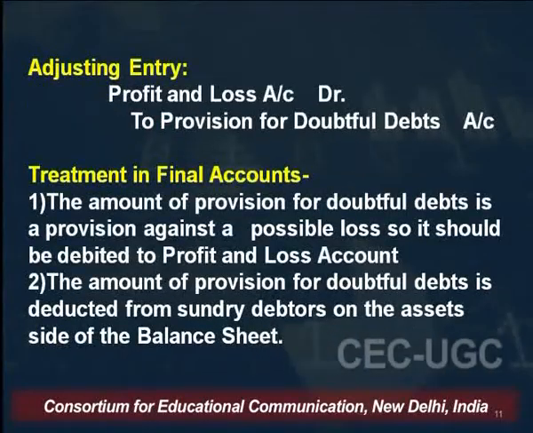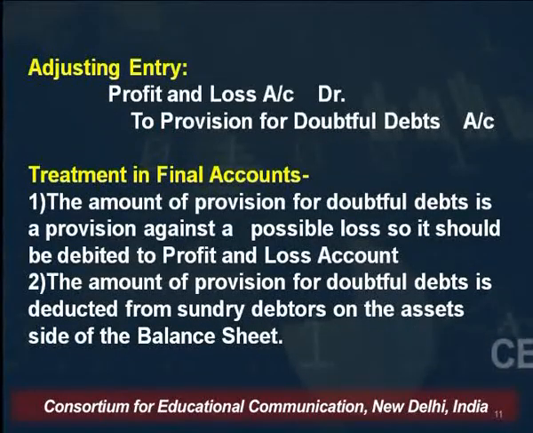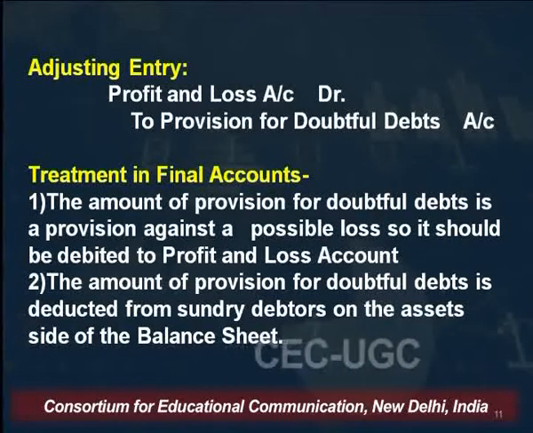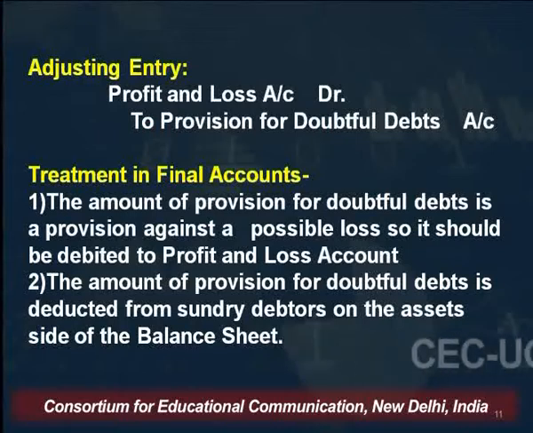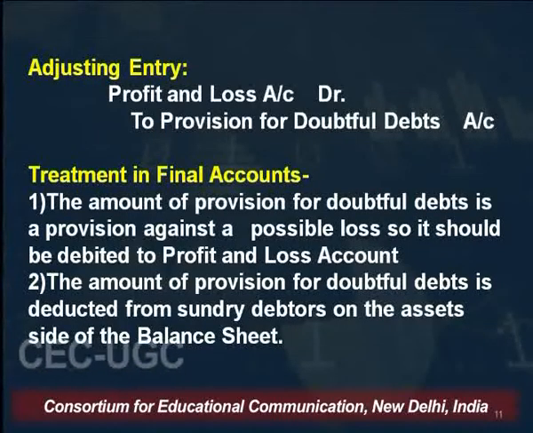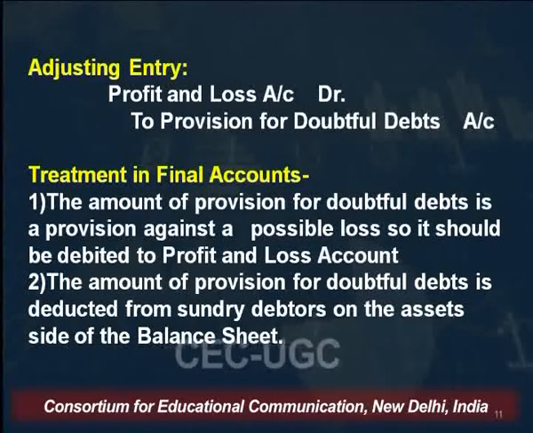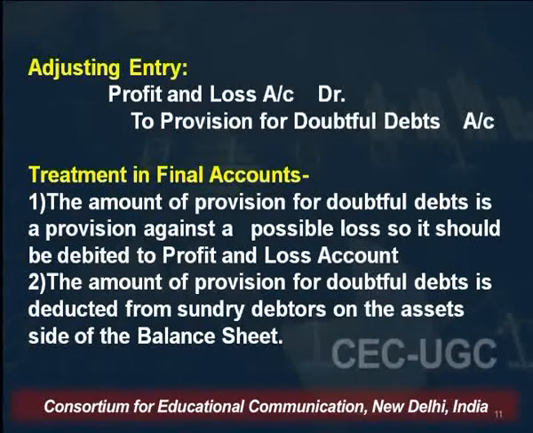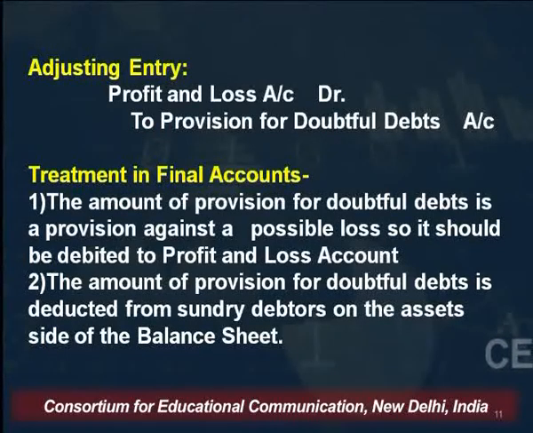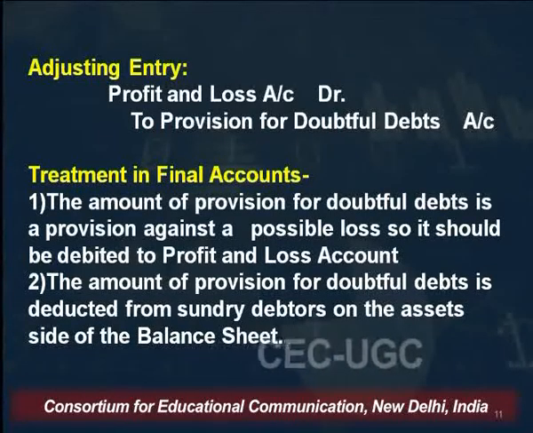The adjustment entry to record this provision for doubtful debts is profit and loss account debit, since it is a charge against the profit. So the entry would be profit and loss account debit to provision for doubtful debt account. And how to depict this provision for doubtful debts? It will be shown on the debit side of the profit and loss account, and the second effect would be on the asset side of the balance sheet.